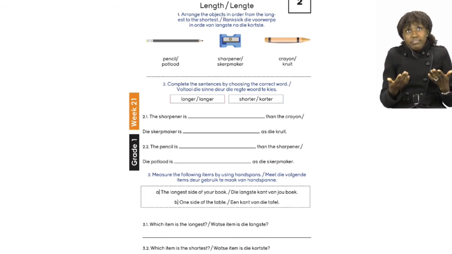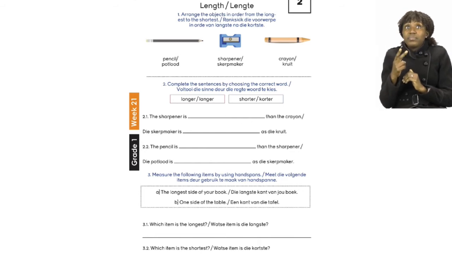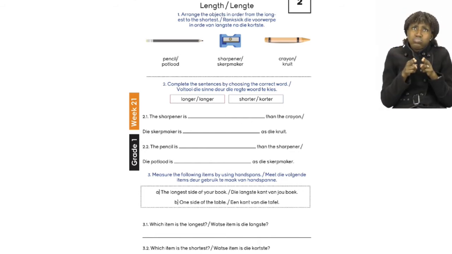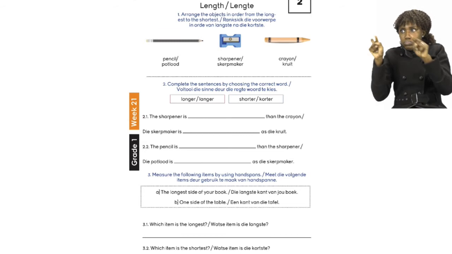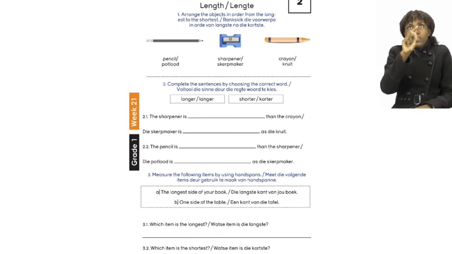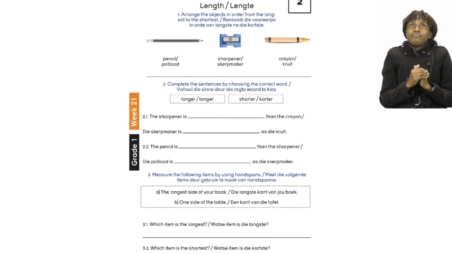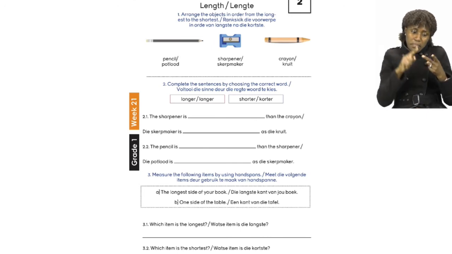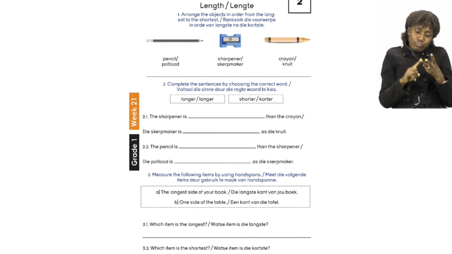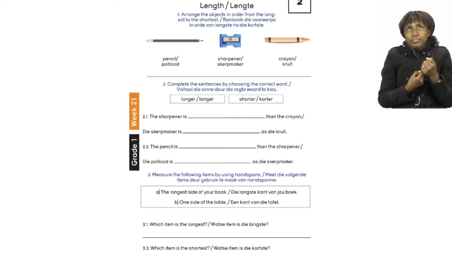Now, according to how we have put our order, it seems like the sharpener is shorter than the crayon. Well done! Because remember, we said the first one is the pencil, and then we have the crayon, and then the shortest one is the sharpener. So the sharpener is shorter than the crayon.